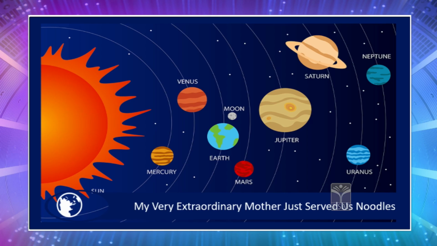So that's the reason I tried a sentence so that based upon the first letter of each word of this sentence, you can easily remember the names of the planets. So here it goes. My very extraordinary mother just served us noodles. Mercury, Venus, Earth, Mars, Jupiter, Saturn, Uranus and Neptune. And children, all these planets are revolving around the Sun.